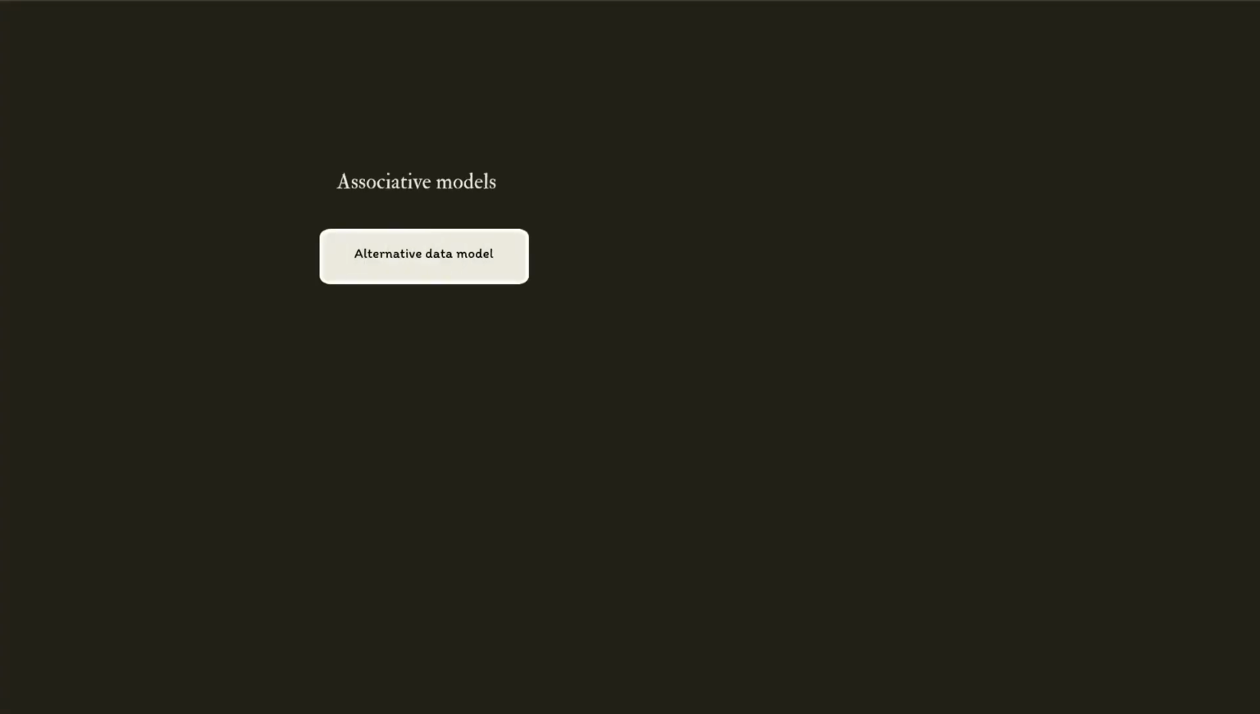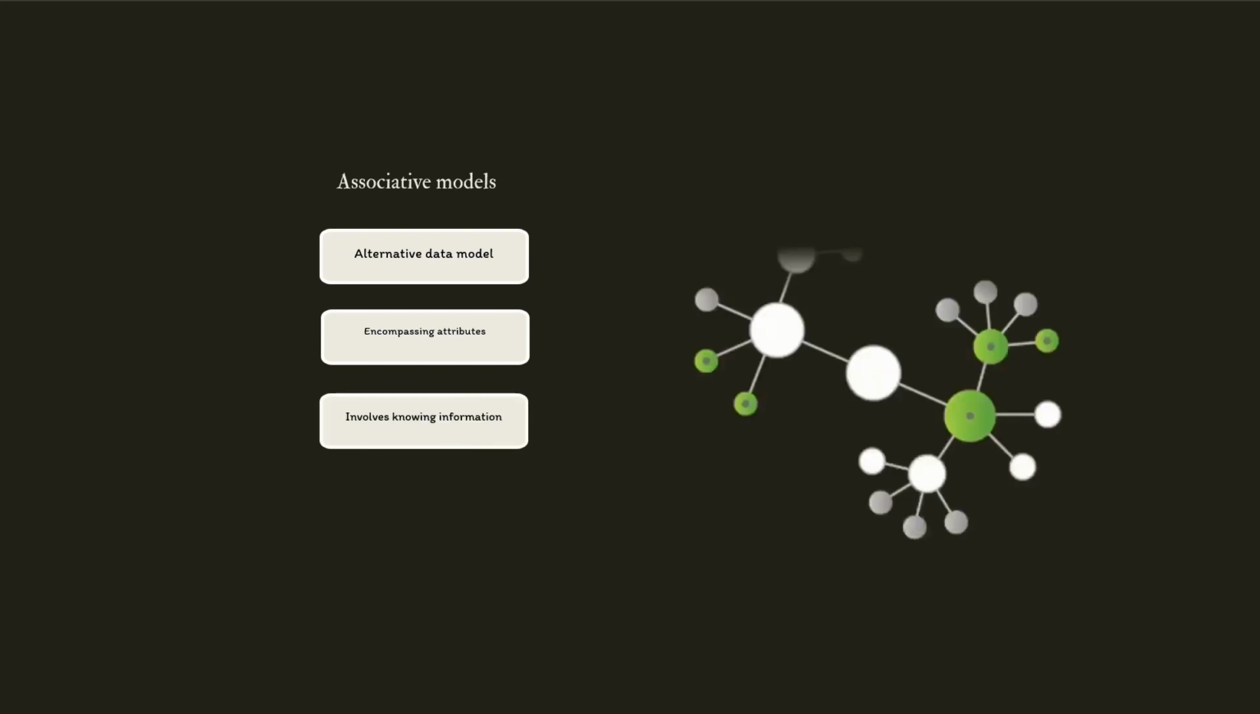Secondly is associative models, an alternative data model for database systems encompassing attributes about a thing in a record structure. Intelligence involves knowing information about some competitive factors like competitors, profitability, and turnover.